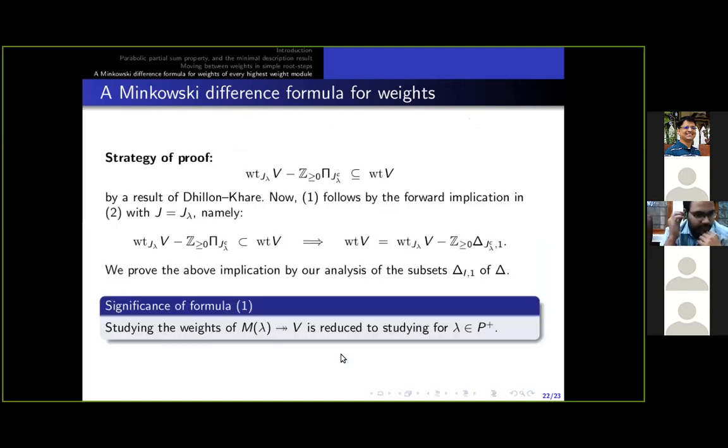Finally, since I have to rush, let me give the significance of this formula. If one wants to study the weights of any highest weight module, with the formula in result one, this cone is known, and it amounts to studying only the set wt_{J_lambda}(V). In other words, the problem of studying weights of arbitrary modules is reduced to studying the weights of highest weight modules with dominant highest weights. And I can end here.